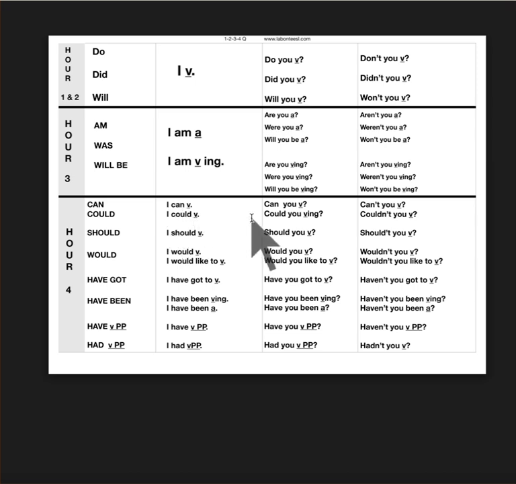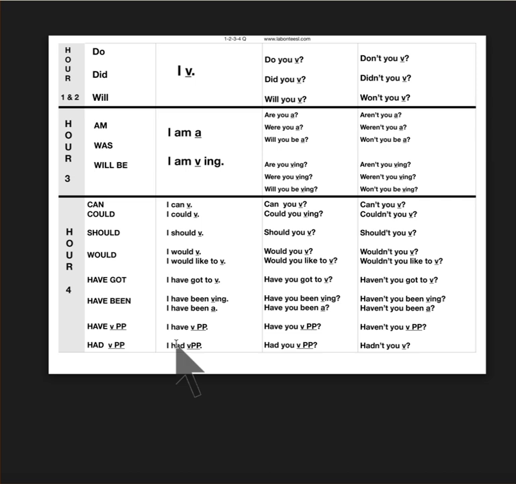Instead, I can, this goes in front. Should goes in front. Would goes in front. Because you have these two verbs here, they're split and have goes in front. I have been, have goes in front. I have gone, have goes in front. So this will complete for them within the first 4 lessons 95% of how questions are made.